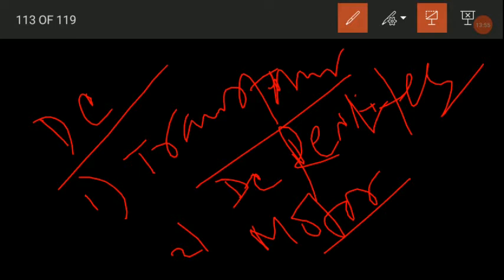So transformer does not have any moving part, and as a result operates with less maintenance cost and also has higher efficiency. So the power used is also less expensive, and practically there is no noise in operation of the welding transformer as well. So in AC welding normally only transformer basically is used. Okay, so in DC arc welding, rectifier is being used for the conversion of AC to DC.